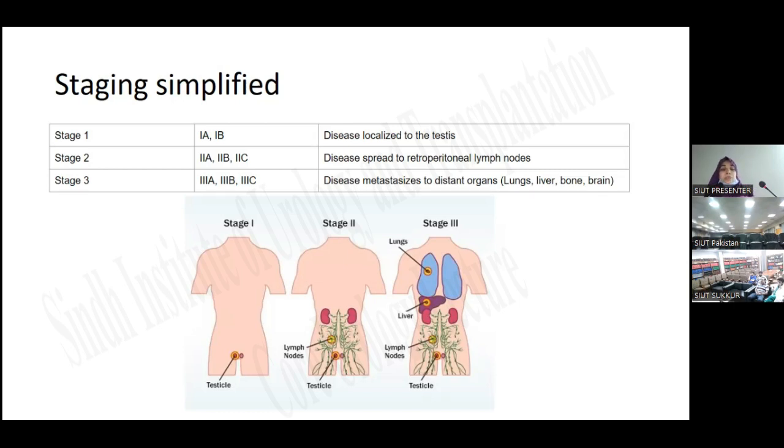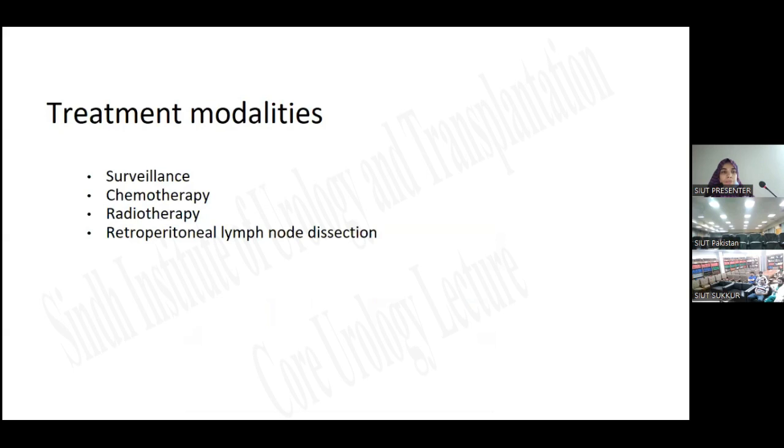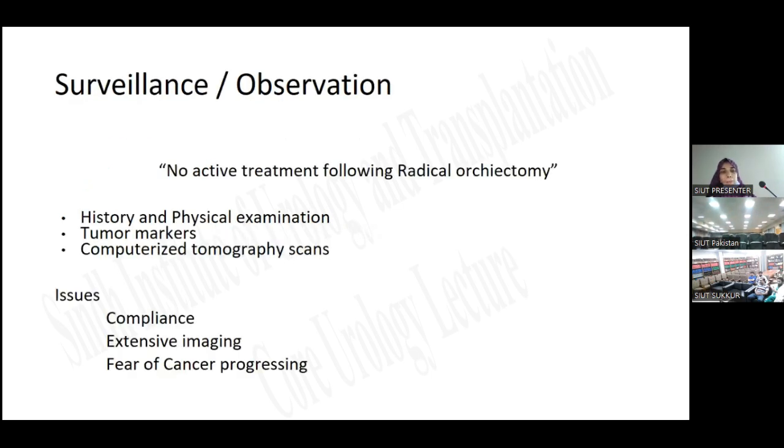And in stage 3, there is stage 3A, B, and C, and disease is metastasized to distant organs like lungs, liver, and bone. So simply, stage 1 is localized disease, stage 2 is disease spread to the retroperitoneal lymph nodes, and stage 3 is disease metastasized to distant organs. Treatment modalities include surveillance, chemotherapy, radiotherapy, and lymph node dissection.